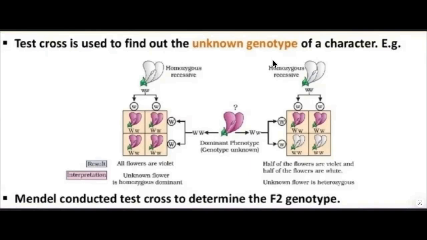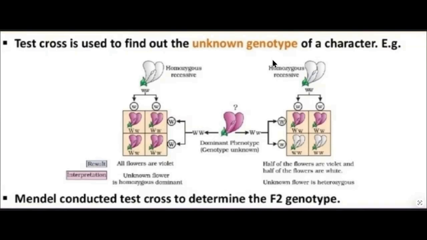And in the middle, you are seeing the dominant phenotype, violet color, but the genotype is unknown. For example, when the homozygous recessive and the violet dominating phenotype are crossed, all flowers are violet.